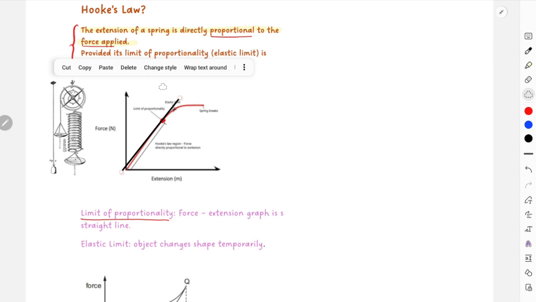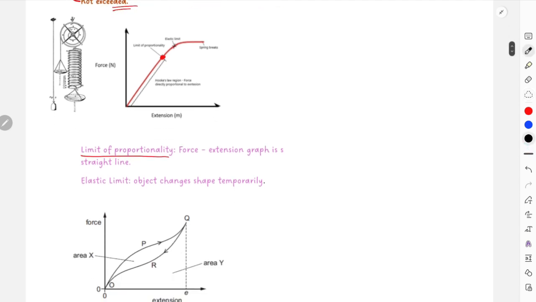So I will just remove this then, and yes, this is your limit of proportionality, and exactly after the limit of proportionality is your elastic limit, and this is the final force that the spring can take before it will break down. On your y-axis, this time you will have force, and on the x-axis you will have extension, and then again over here, elastic limit, very important definition again.